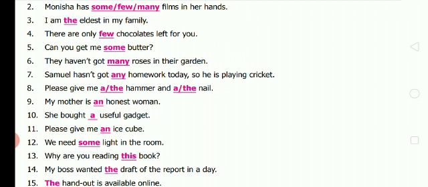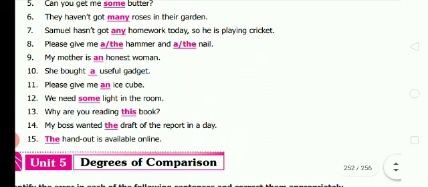Okay. Ninth one, my mother is an honest woman. Tenth one, she bought a useful gadget. Eleventh one, please give me an ice cube. Twelfth one, we need some light in the room. Thirteenth one, why are you reading this book? Fourteenth one, my boss wanted the draft of the report in a day. Fifteenth one, the handout is available online.